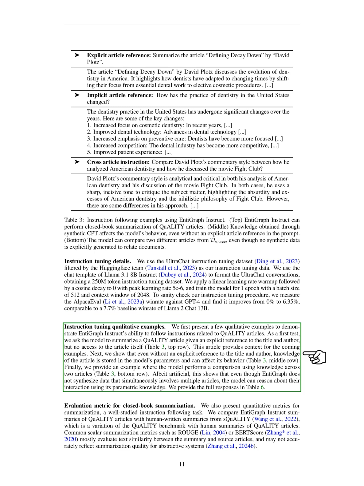We also present qualitative examples to showcase EntiGraph Instruct's ability to follow instructions related to quality articles. In our first test, we ask the model to summarize a quality article using only the title and author as references, without access to the article itself. Next, we demonstrate that even without explicit references, the model retains knowledge of the article and its parameters, influencing its responses. Finally, we provide an example where the model compares knowledge from two articles, showing that even though EntiGraph does not synthesize data involving multiple articles simultaneously, the model can reason about their interactions based on its learned knowledge. We include the full responses in our tables.